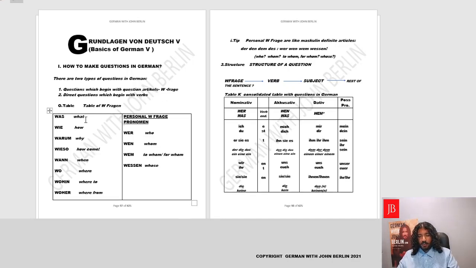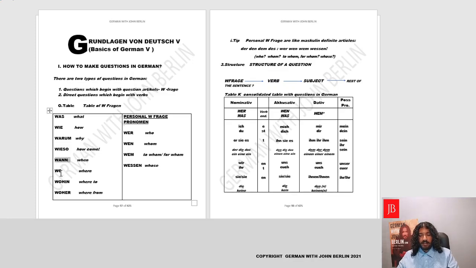So here we have a list of some question words, and let's learn how to make these questions. First is was. Was means what. Then we have wie, like wie geht es dir? How's it going for you? How. Warum? Why? Warum bist du spät? Why are you late? Wieso? Wieso is like an element of surprise. How come? Wieso ist er da? How come he is there?